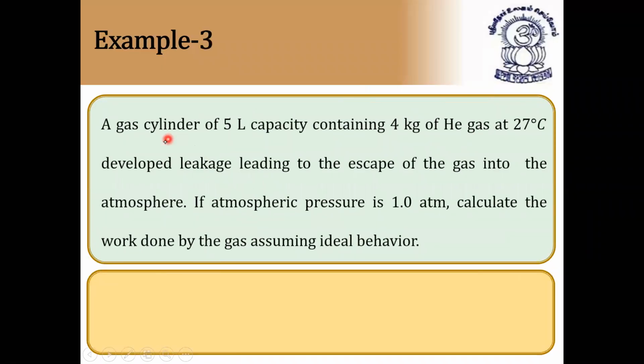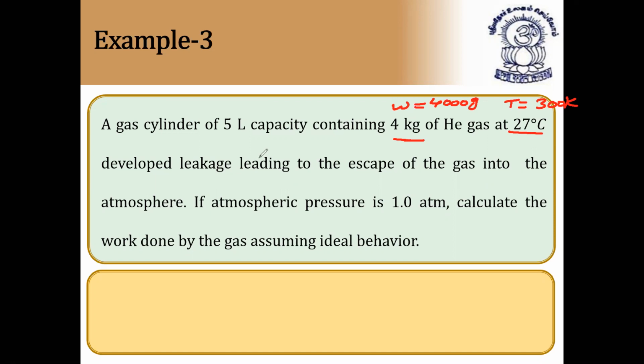Next question. A gas cylinder of 5 liter capacity containing 4 kg of helium gas. Here they have given mass. 4 kg of helium gas is nothing but the weight of helium gas, W is equal to 4000 grams. At 27 degrees C, temperature is equal to 300 kelvins. Always you have to change the temperature into kelvins.